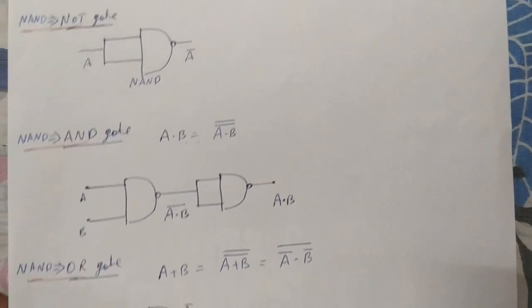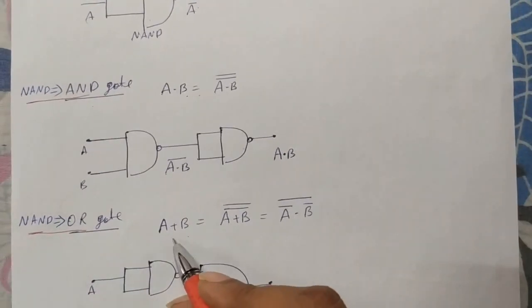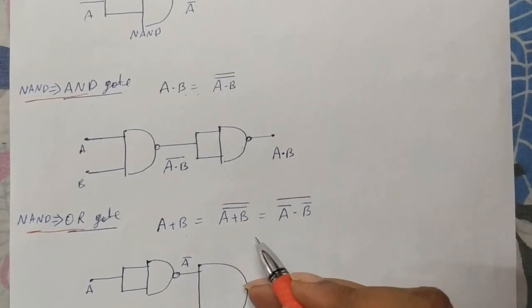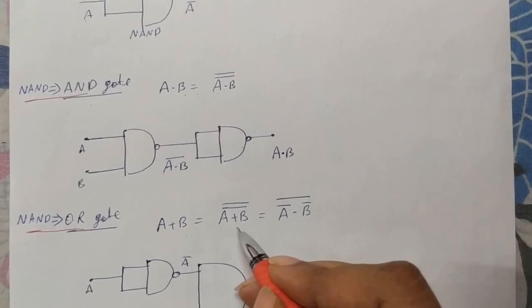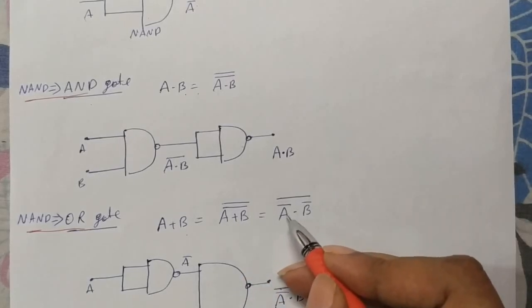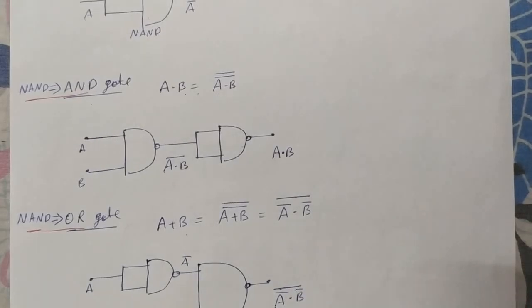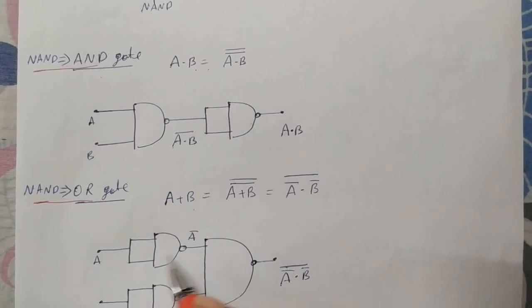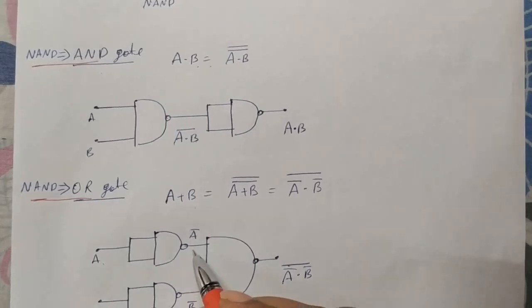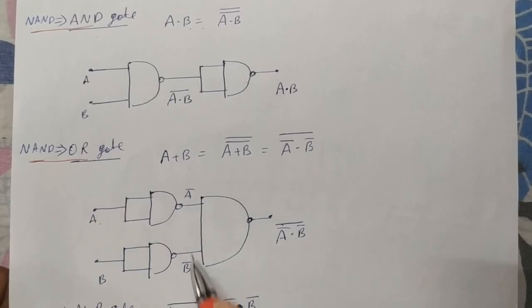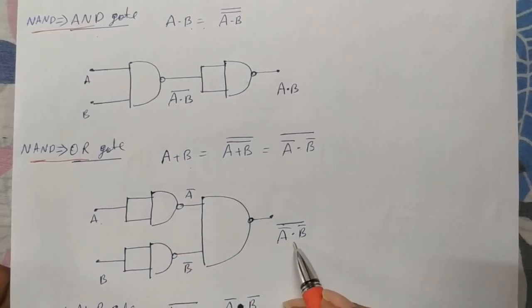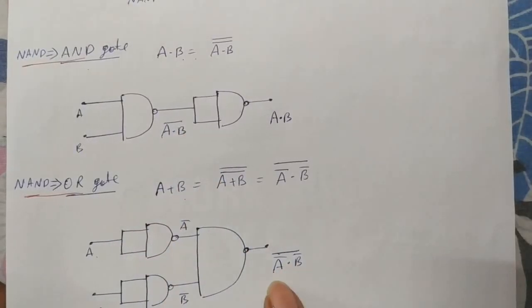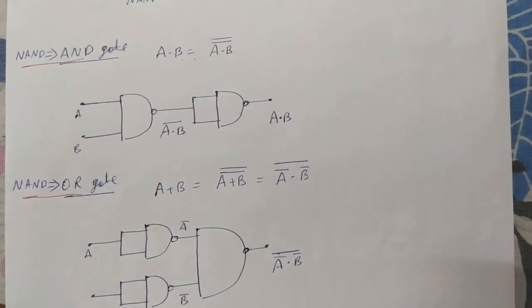And how to build an OR gate? First write the equation using De Morgan's theorem: A plus B is equal to A plus B bar whole bar. To split this bar, the first bar, and in place of plus you get dot. So we get A bar dot B bar whole bar. To get A bar, we join A with a NAND gate, two inputs short circuited, then A becomes A bar and B becomes B bar. For these two we apply a NAND gate. What is the general NAND formula? A dot B whole bar, but here the inputs are A bar and B bar, that's why we get A bar dot B bar whole bar.